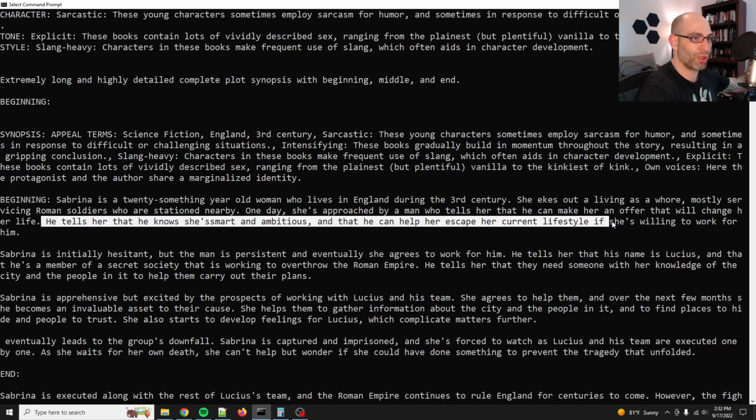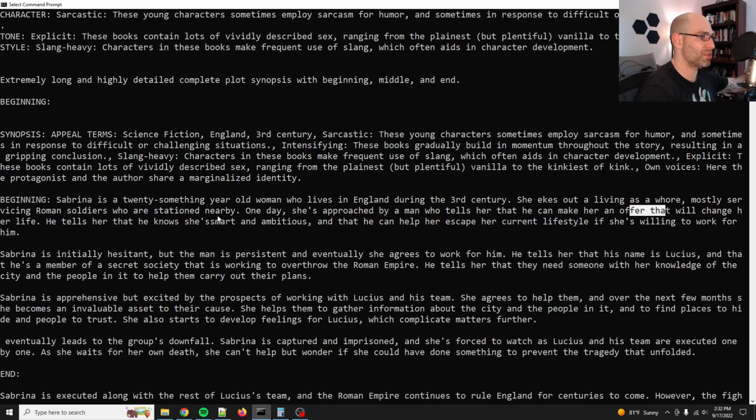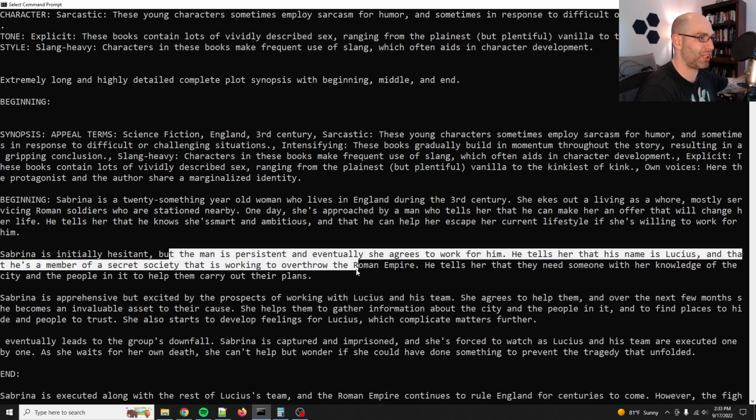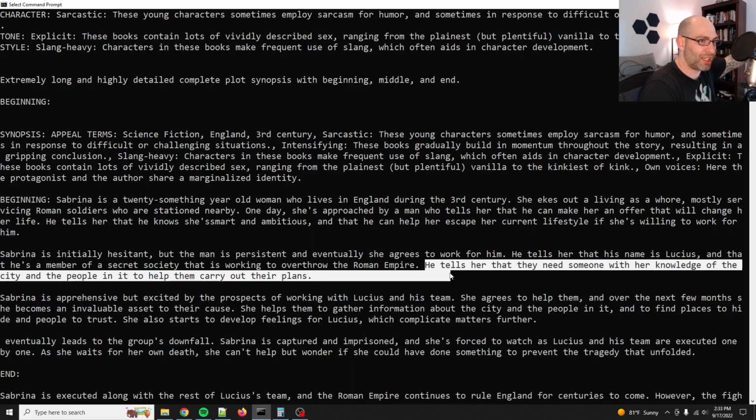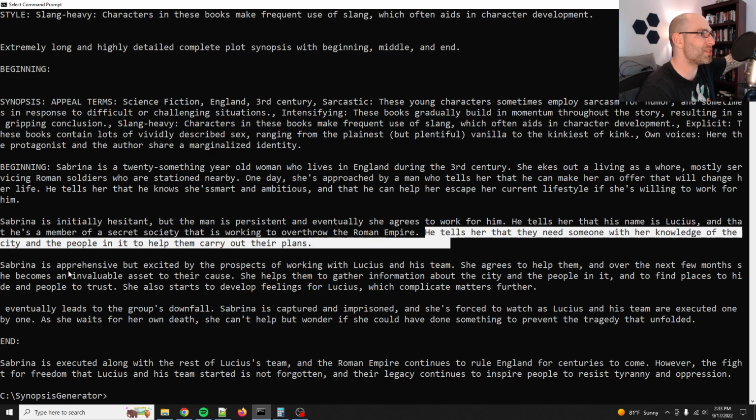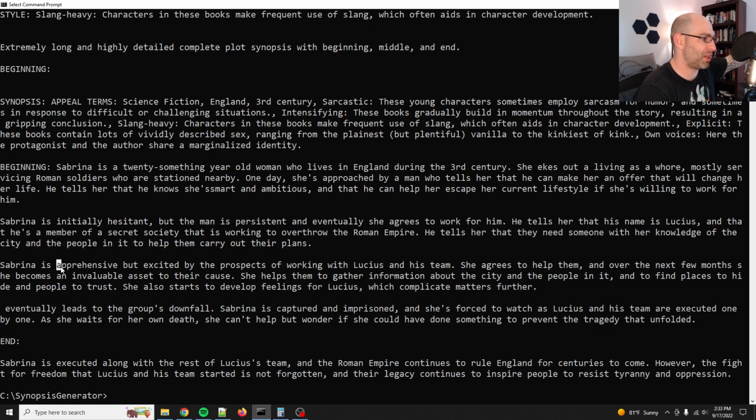But they can help her escape her current lifestyle if she's willing to work for him. Okay, so Sabrina is initially hesitant, but the man is persistent and eventually she agrees to work for him. He tells her that his name is Lucius and that he's a member of a secret society that is working to overthrow the Roman Empire. Now that's cool. All right, you got my attention. He tells her that they need someone with her knowledge of the city and the people in it to help carry out their plans. Ooh, this is some espionage.